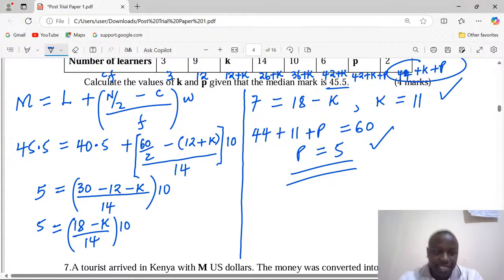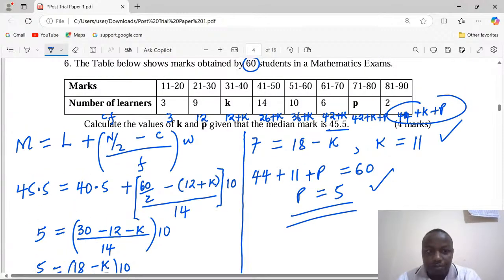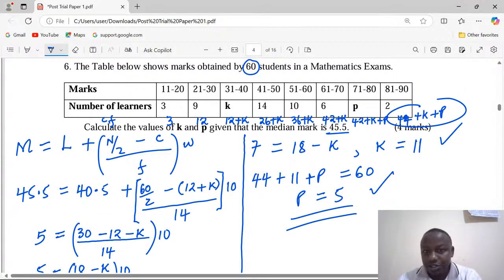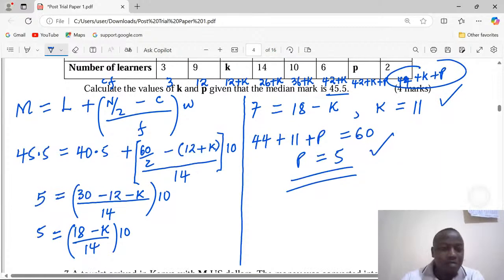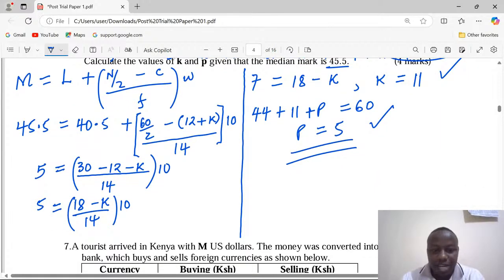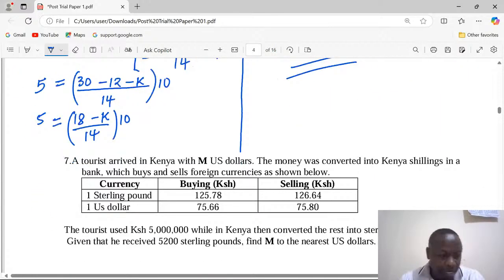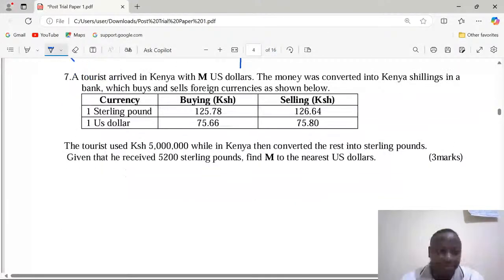I like the setting, and I know it's to some extent unique to a good number of learners. But as long as you have the background knowledge on what median is, then you can maneuver, you can play along with the numbers provided, and you get what we need.